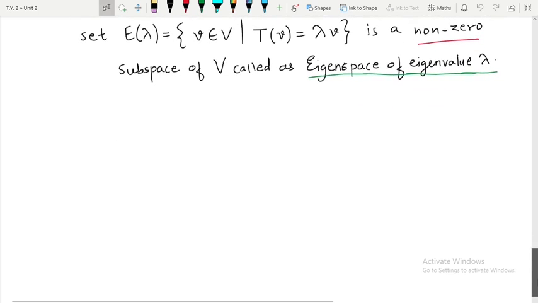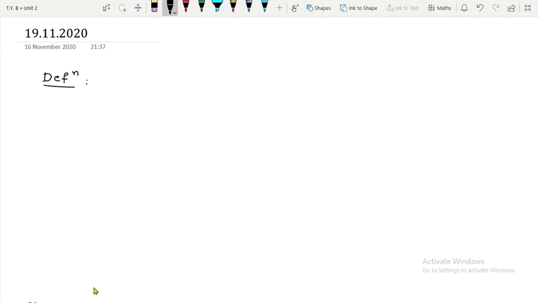And now we are going to see the definition of eigenvalue and eigenvector only, but this time around for a matrix. So I will say over here, definition: let A be a matrix of order n, which means obviously we want a square matrix when we talk about eigenvalue and eigenvector. Then